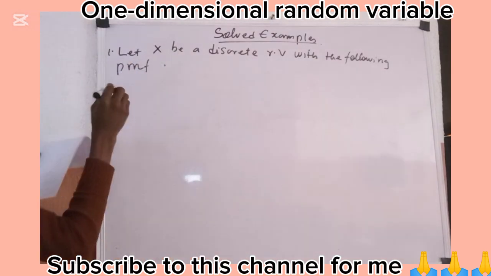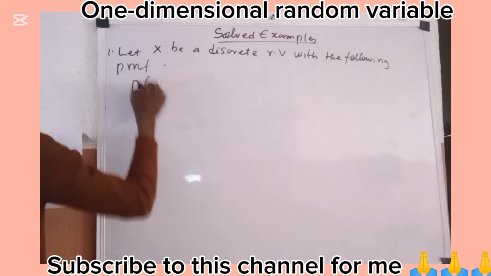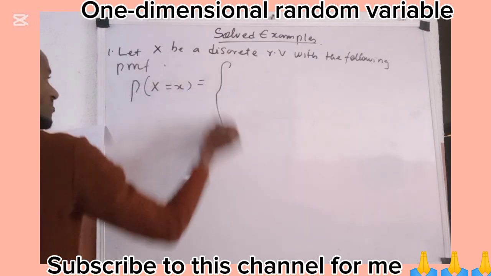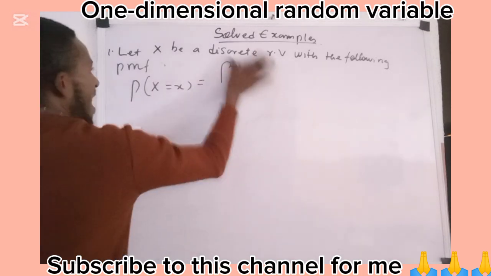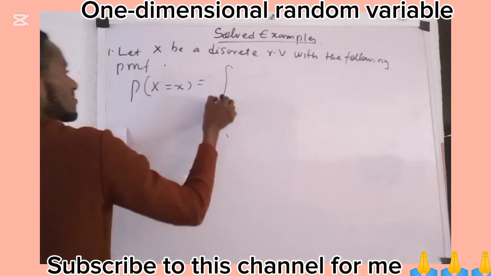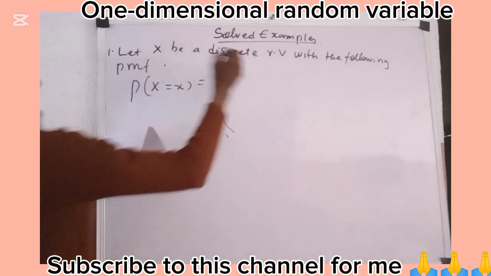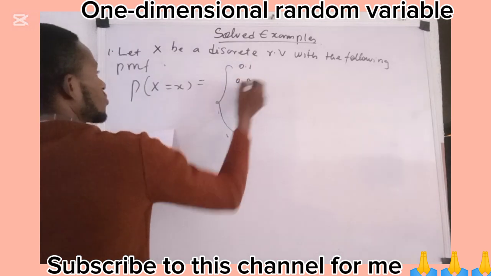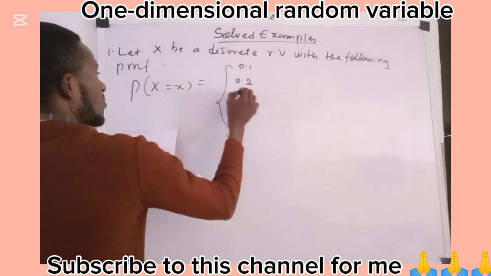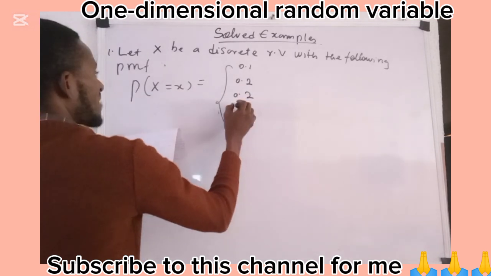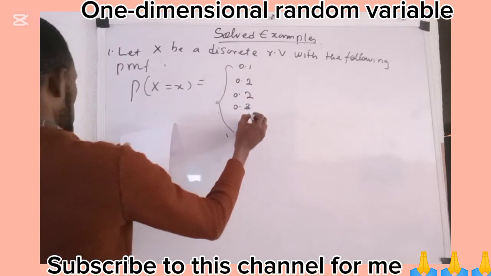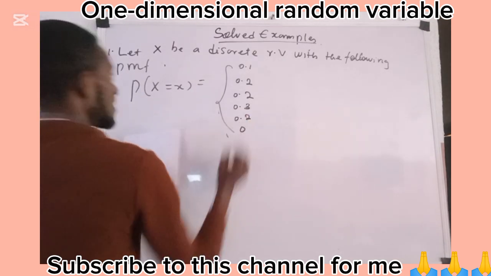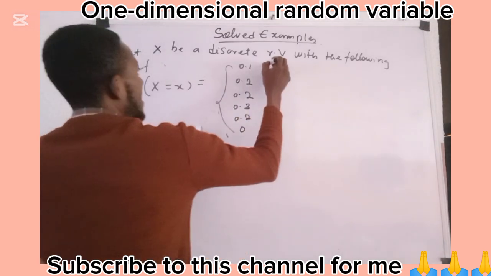With the following PMF, that P of capital X equals small x is given as 0.1, 0.2, 0.2, 0.3, 0.2, and 0. The condition here is